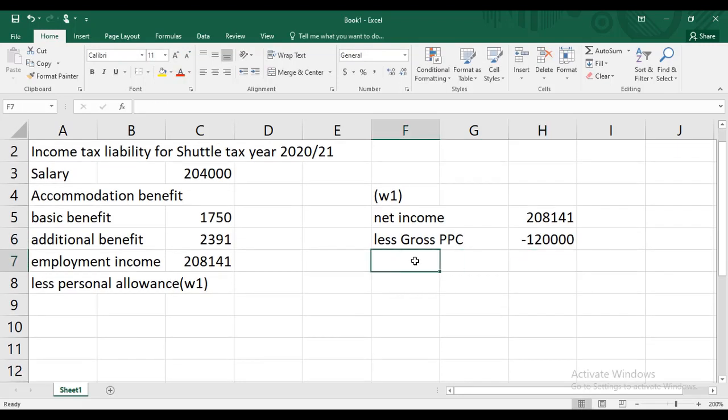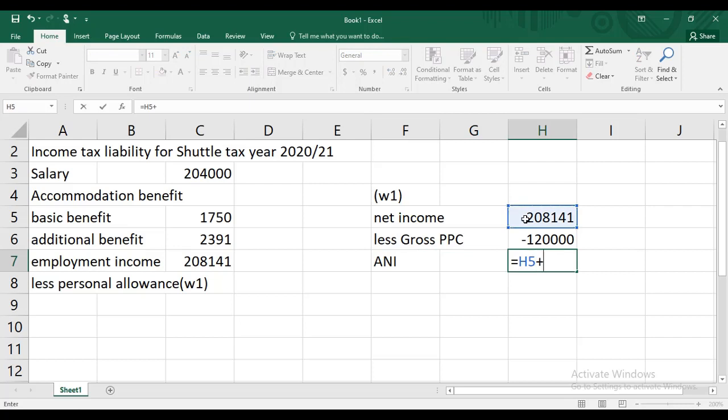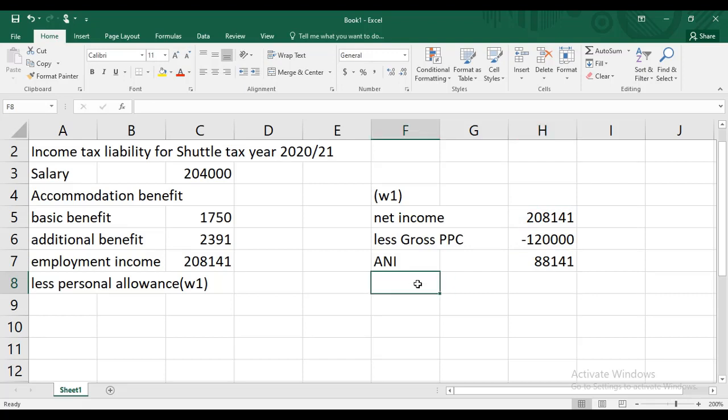Here comes the adjusted net income. I think we should pray that a similar question like Shuttle comes, and I think 2 questions should be like Shuttle so that we can easily pass the paper.